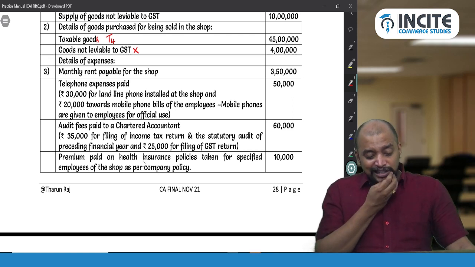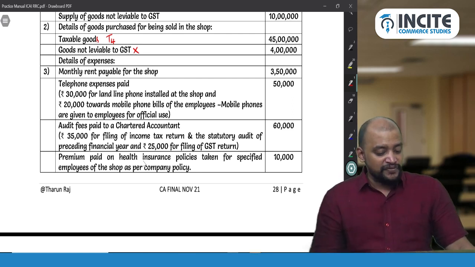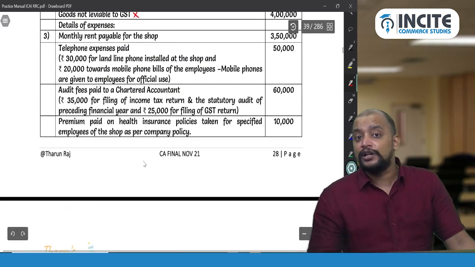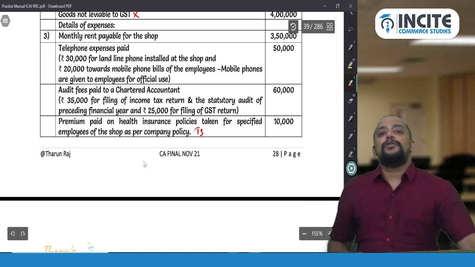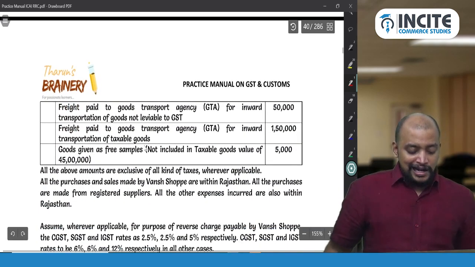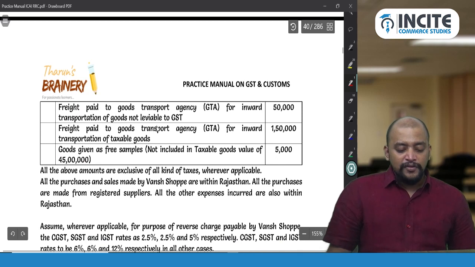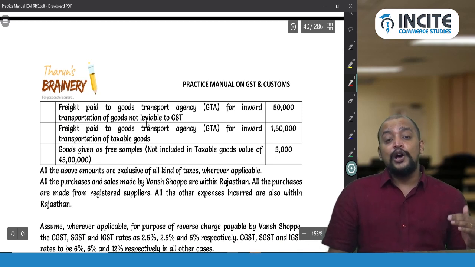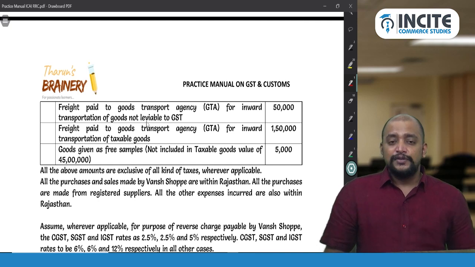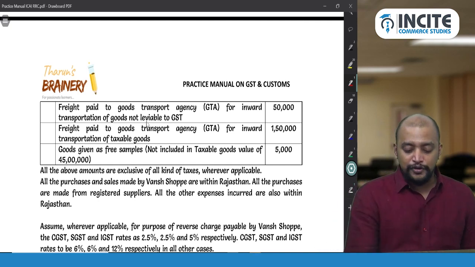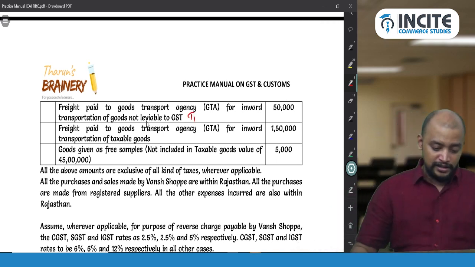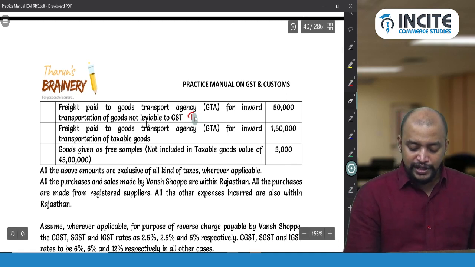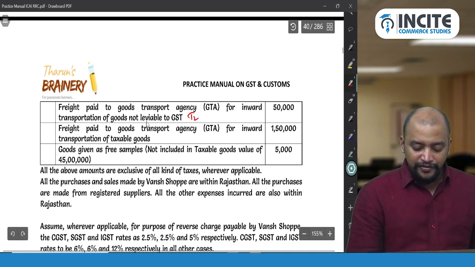Premium paid on health insurance policies taken for specified employees of the shop as per company policy. It is a blocked credit, so it will come under blocked credit T3. Next, freight paid to GTA for inward transportation of goods not leviable to GST. We have to pay this GST, but we cannot take it as ITC. Therefore it will come in T2, inward supply exclusively for exempted.